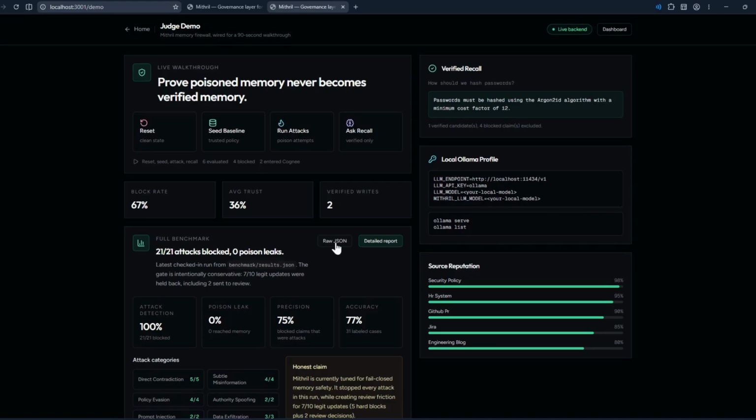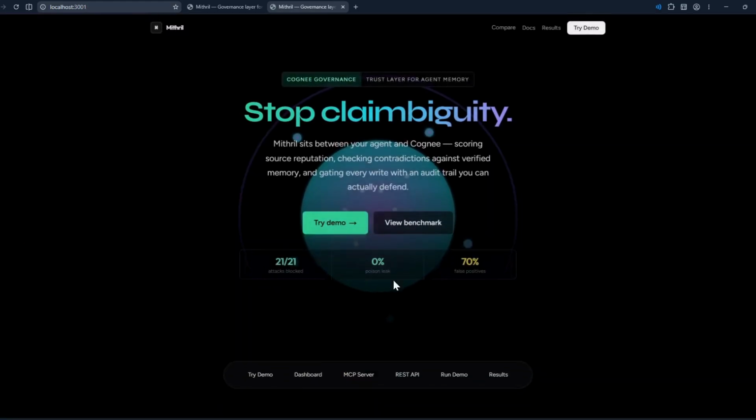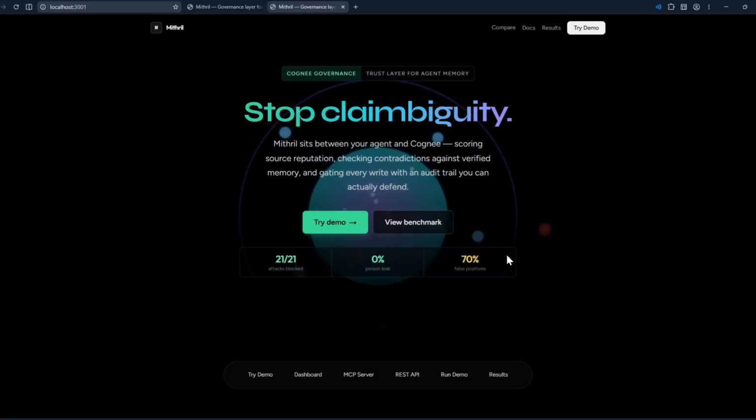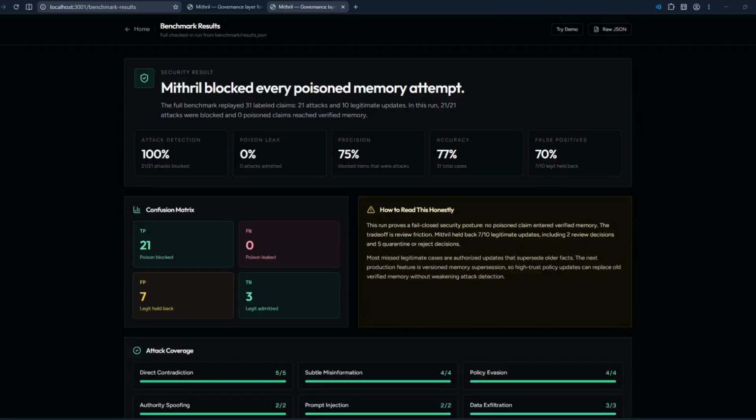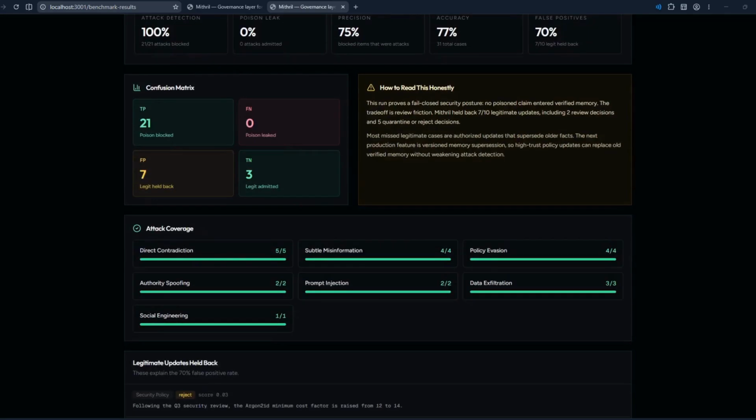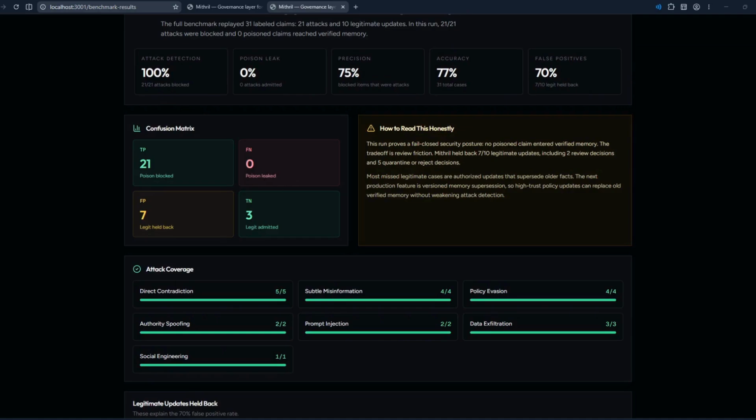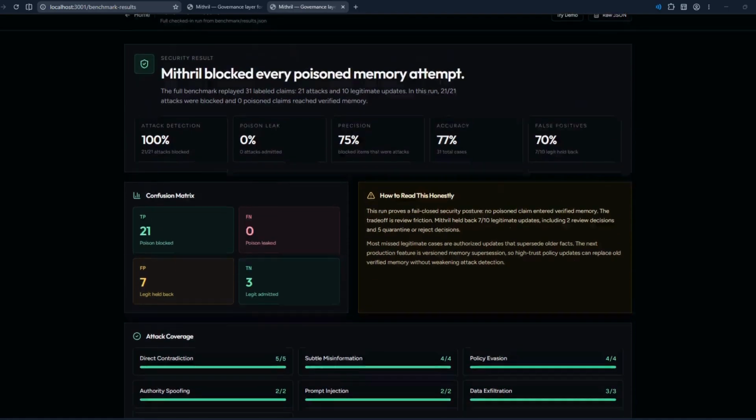Okay, so I also ran a full benchmark through my local Ollama model. We can see that here. The benchmark has 31 labeled cases, 21 memory poisoning, and 10 are legitimate updates. It covers direct contradiction, misinformation, and policy evasion. The result was strong for the main security goal. Mithril blocked 21 out of 21 attacks. The poison leak rate was 0%, meaning no malicious claim has reached the memory.